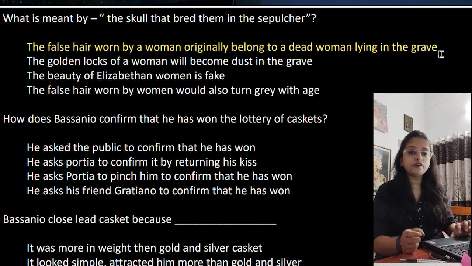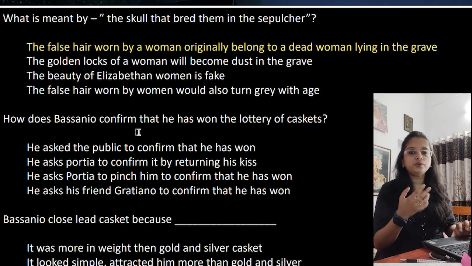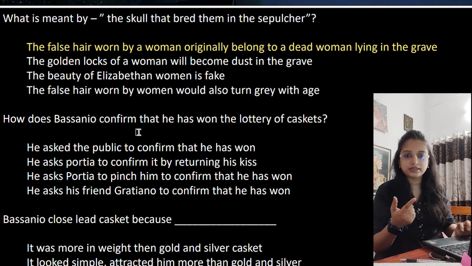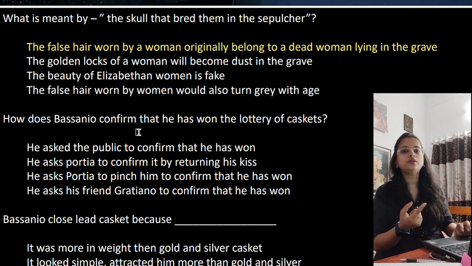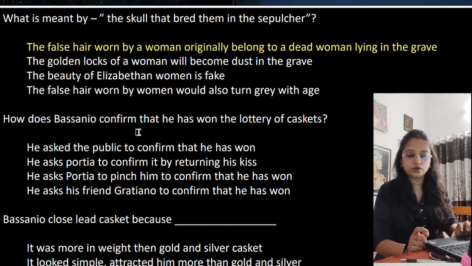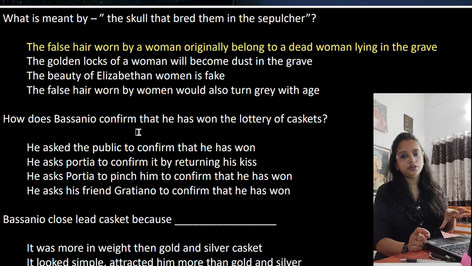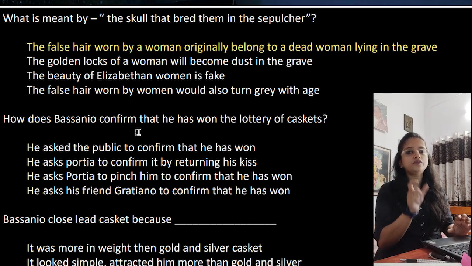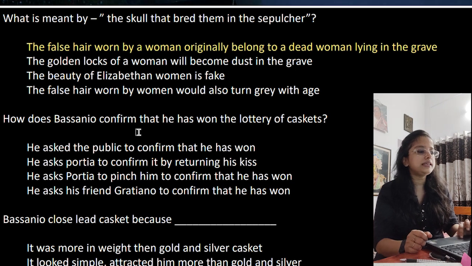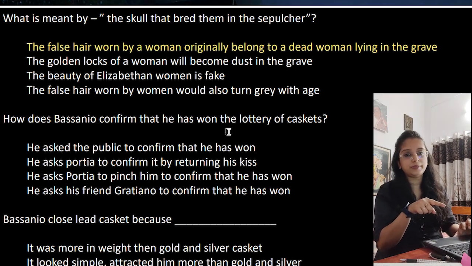How does Bassanio, you have to choose which one is best. So if you think I am hurrying a bit, just pause the video and check whether your answer is correct. First try on your own, then see what answer I am giving. Then verify whether it is correct or not, and after one video, one topic is done, check how much you have got out of 10, out of 20, right? How does Bassanio confirm that he has, and also write that to me in the comment section.